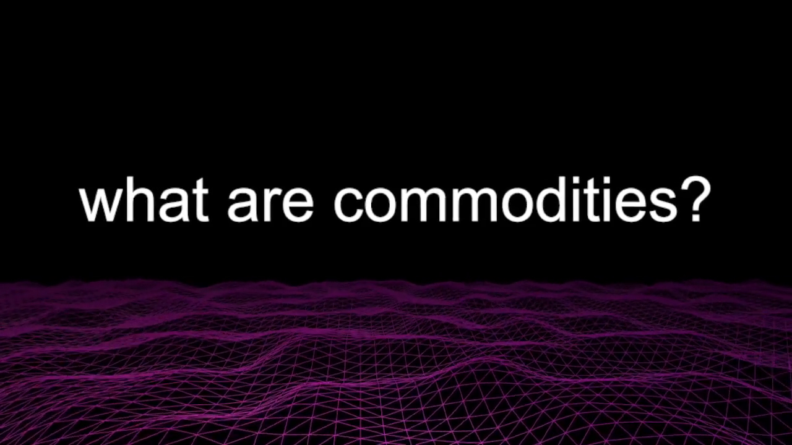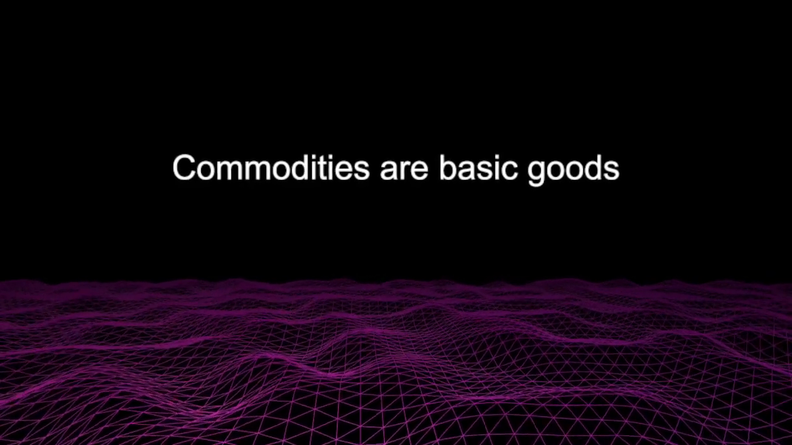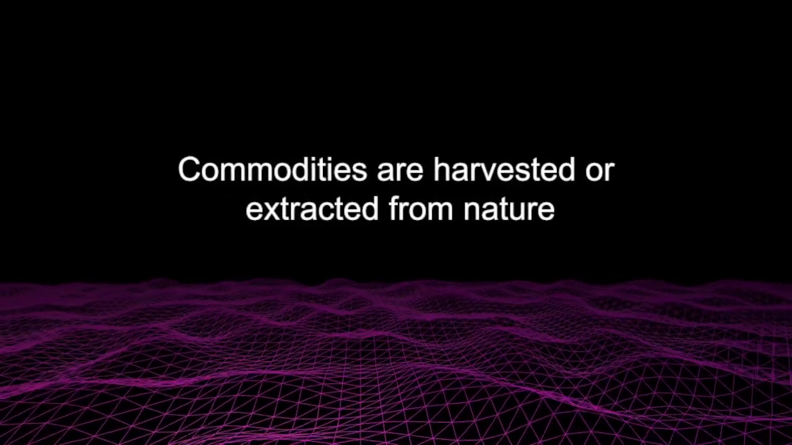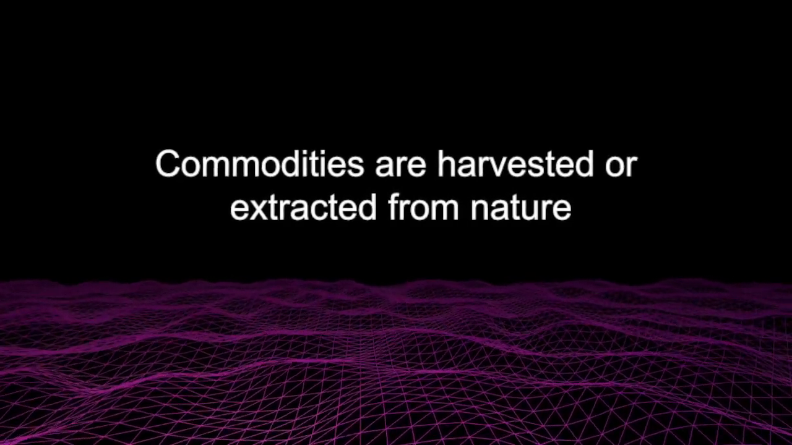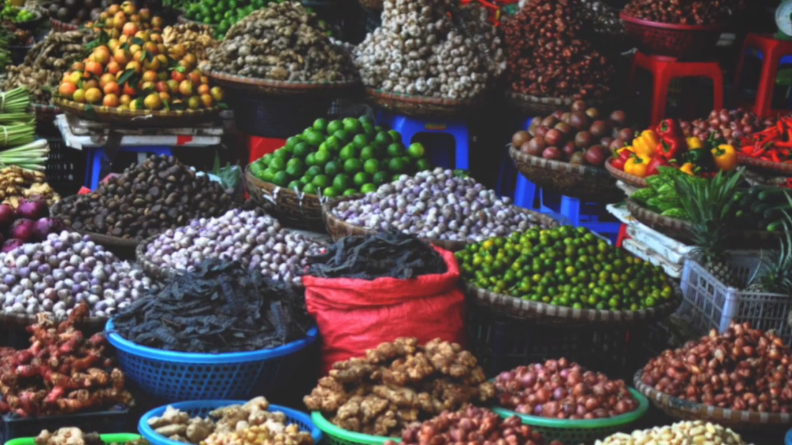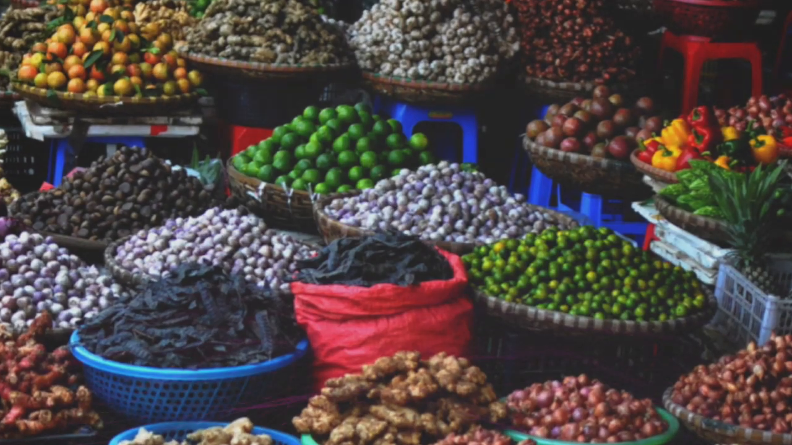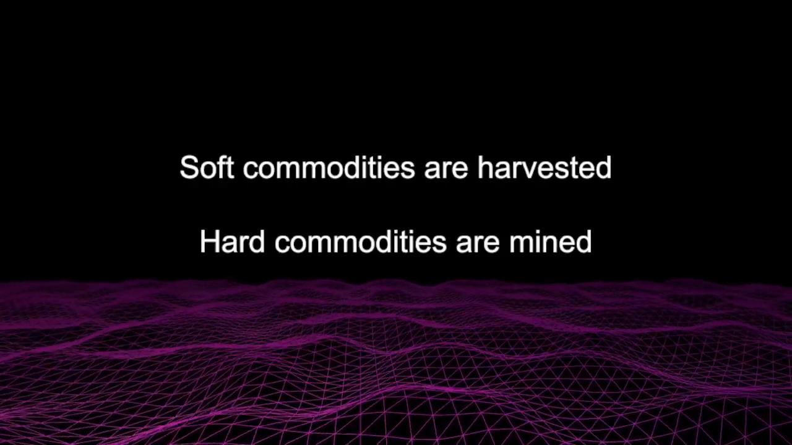What are commodities? Commodities are basic goods that are interchangeable or tradable. I say they're basic because most commodities are harvested or extracted from nature. Examples are metals, gold, coal, oil, natural gases, timber, but also potatoes, rice, tea, coffee beans. There are two big groups of commodities.